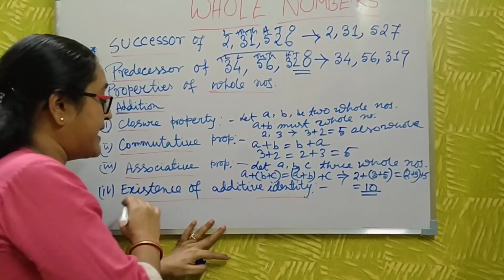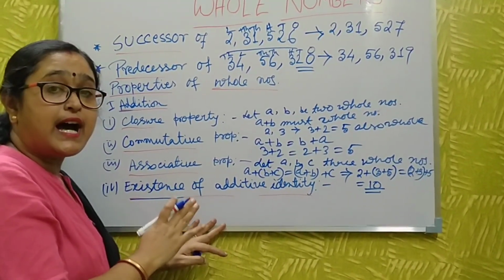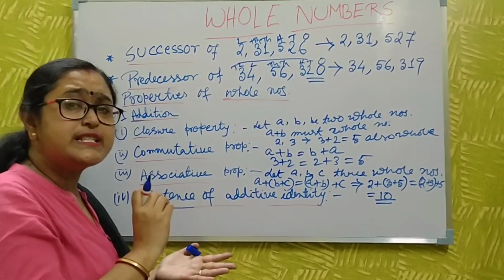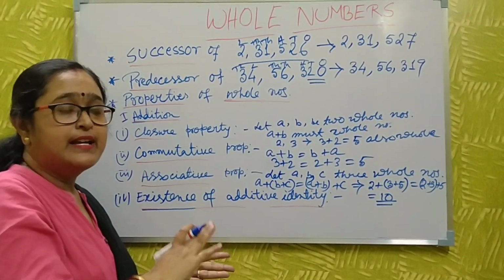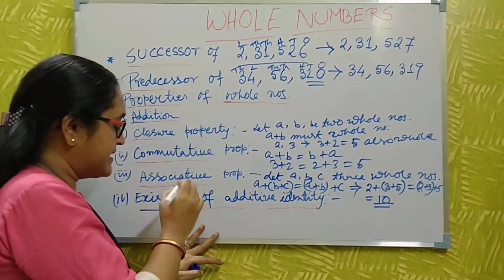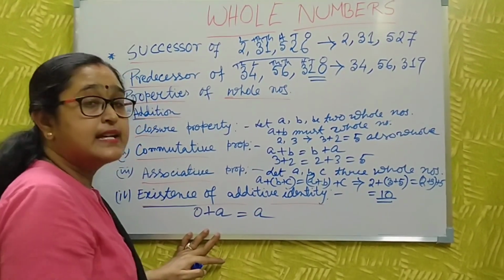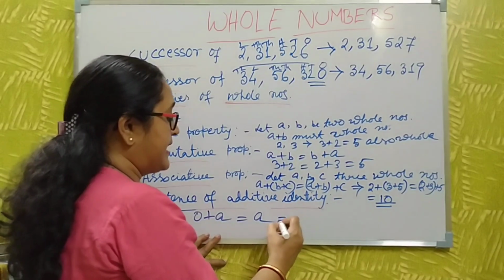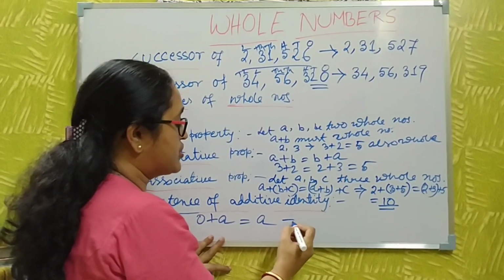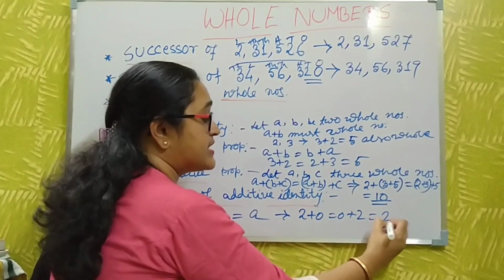Now I discuss the existence of the additive identity. What is the additive identity? Additive identity means the number which, when added with any number, leaves the number unaltered. That means you add 0 with any number, and the result is the same number. I take an example here: 2 plus 0 or 0 plus 2, whichever, is 2.